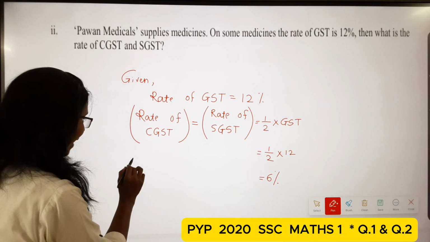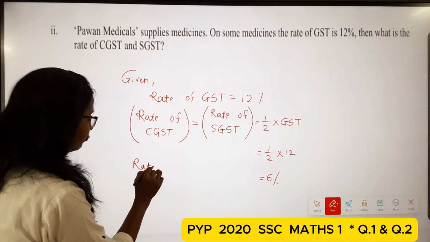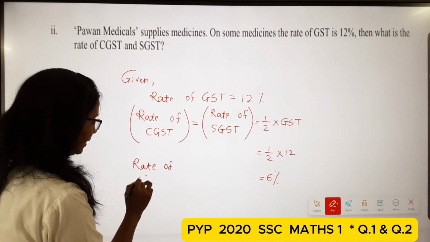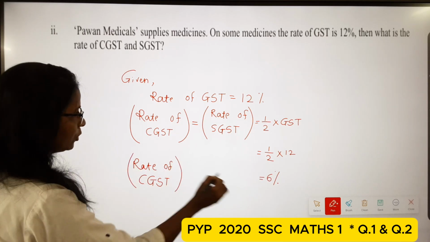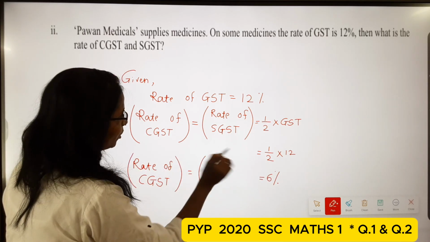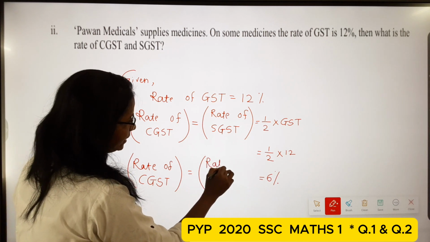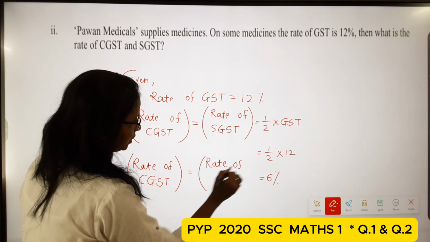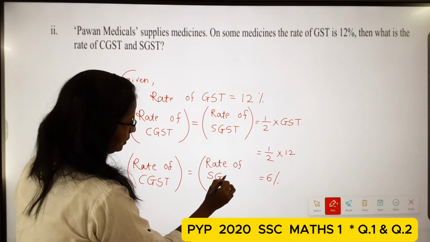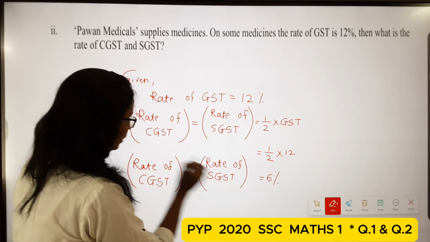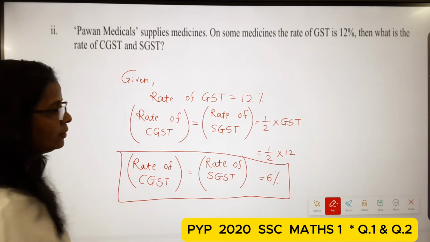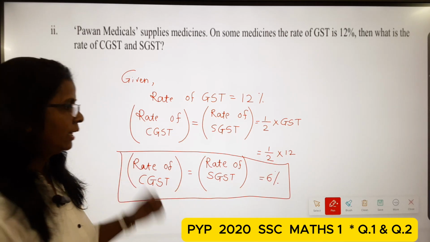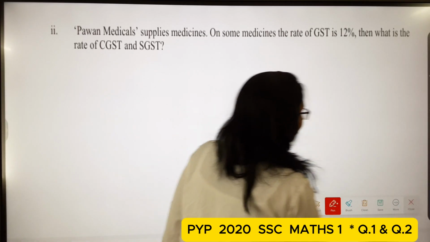So we write the rate of CGST is equal to 6%, and here also the rate of SGST is equal to 6%. Okay students, this way. Then see the next question.